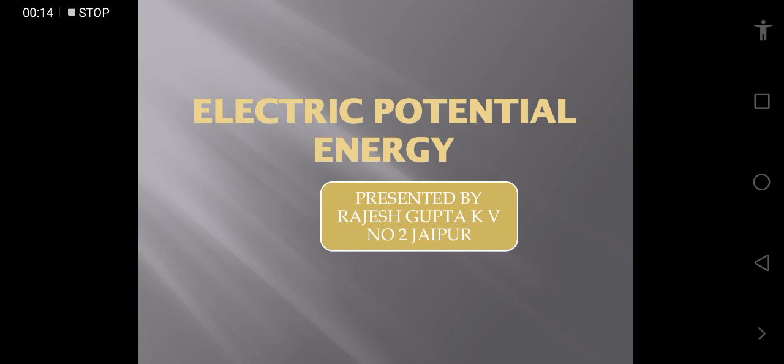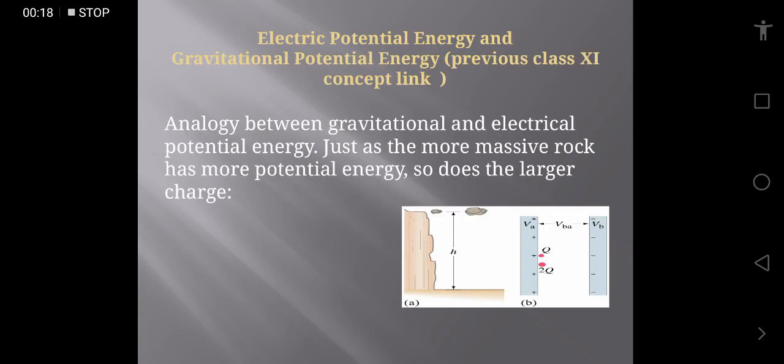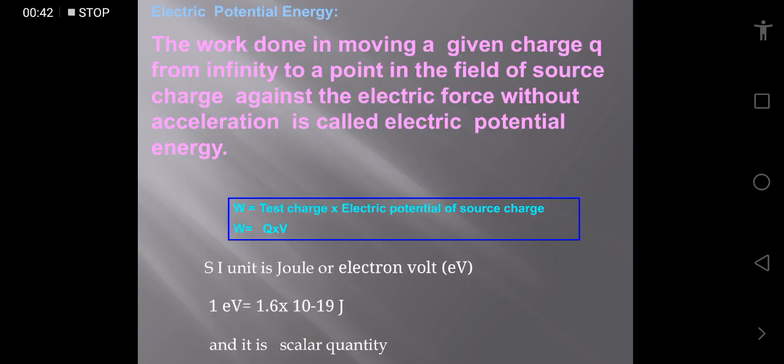So, first of all, I will read this topic with the concept of class 11, in which we have studied gravitational potential energy, which is mgh, where we have shown that more mass is there, the potential energy will be more. In the same way here also, if larger charge is there, the electrical potential energy will be more. So now, first of all, we define what is electrical potential energy.